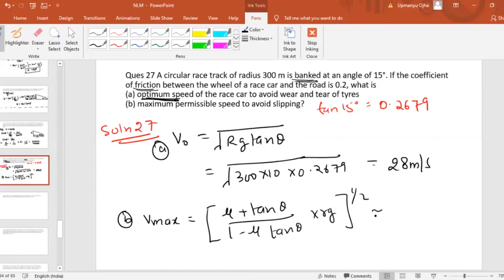I have solved this problem. The answer would come as around 38 meter per second, which means whenever the car is moving on a circular track with the banked road, the optimum speed where there is no friction is 28 meter per second, and maximum it can go up to 38 meter per second. If it is more than 38 meter per second, there would be slipping of the car and it may slip on the track. So that is your answer. Fine. I hope you understood this.